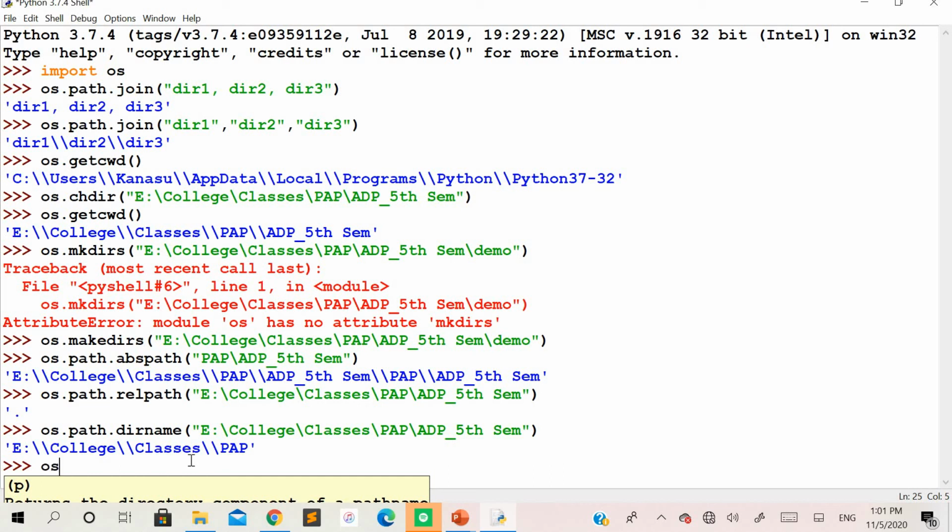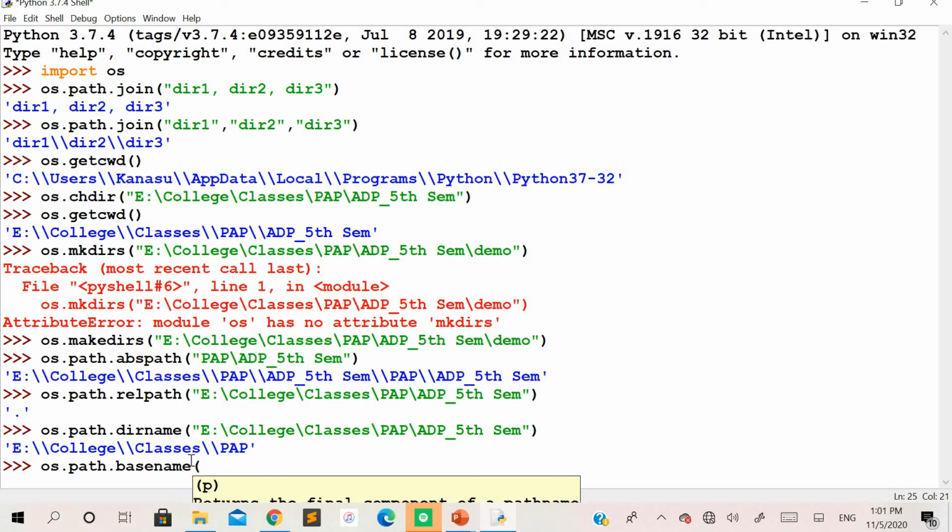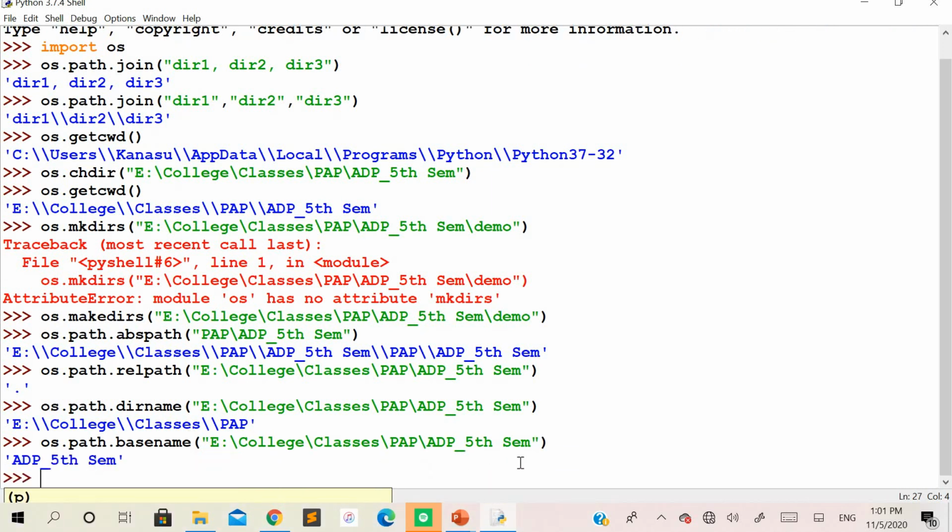If we use the one more method, that is basename, to this I'll pass the same argument. You are going to get all the values that come after the last slash.